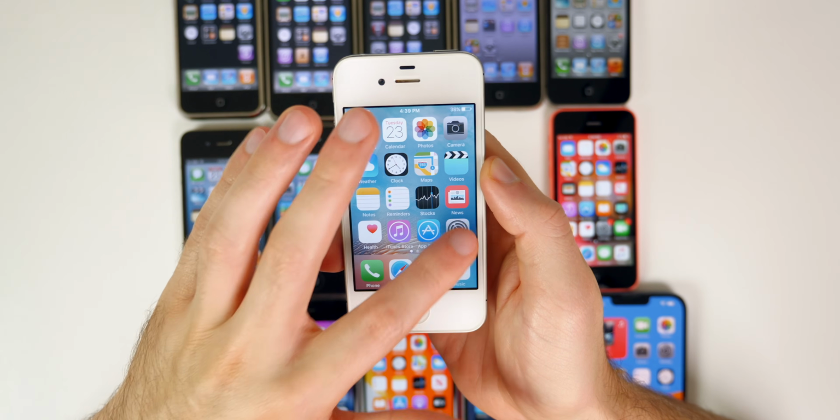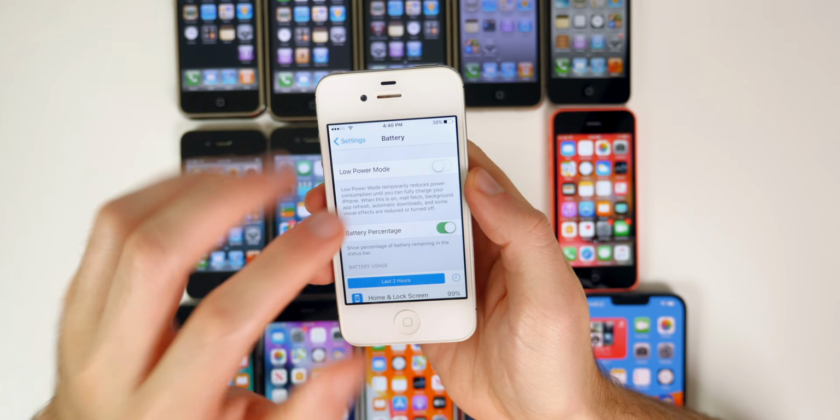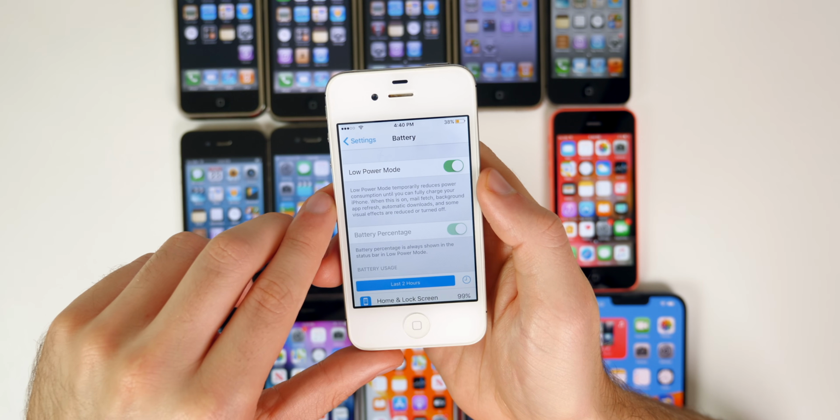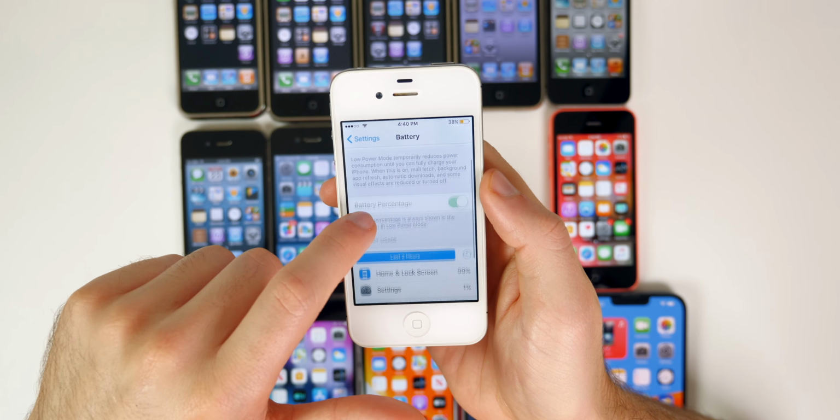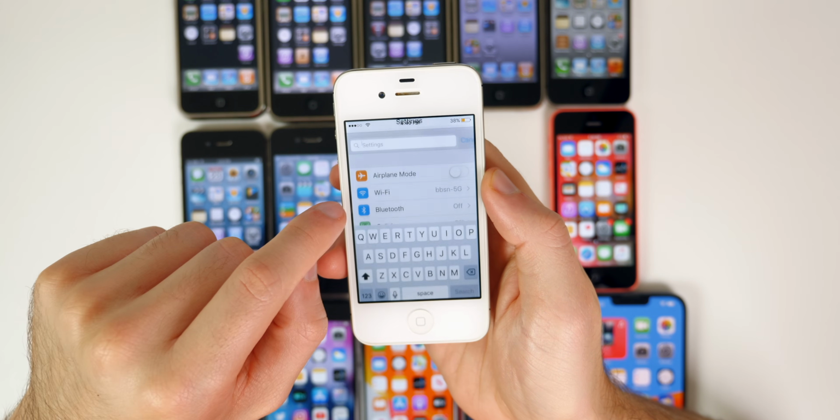We also got things like low power mode. So if we go into our settings and then go to battery, low power mode, this was first introduced here with iOS 9 in 2015. We also got things like night shift and a lot of other features. We got the ability to search inside of settings here.